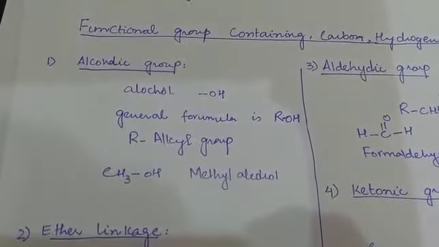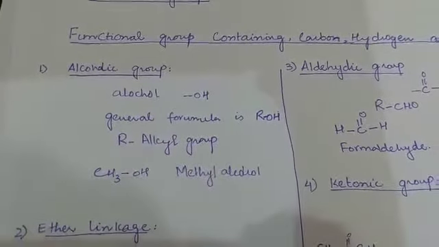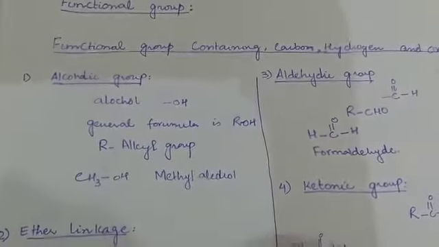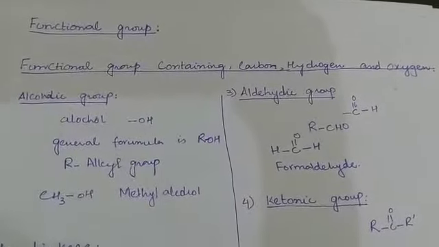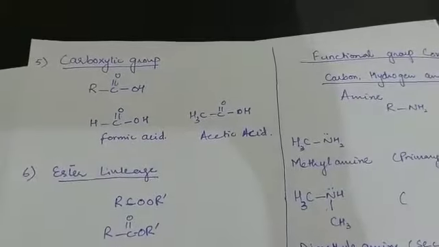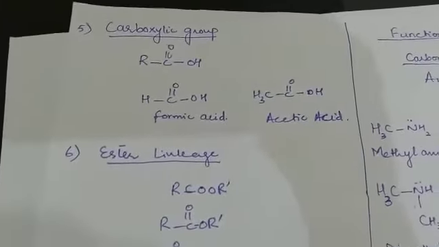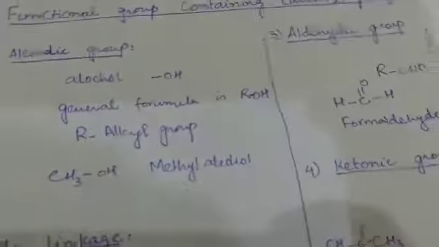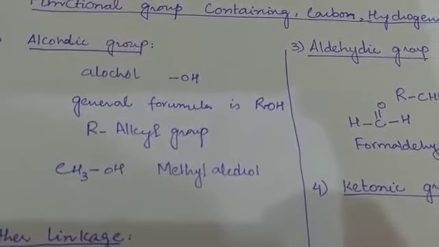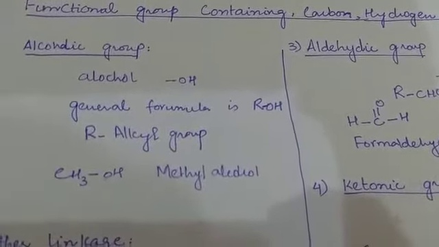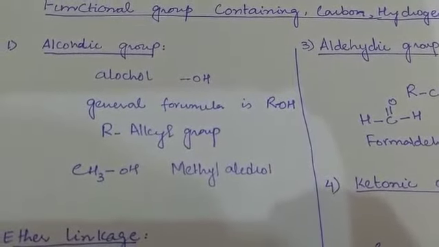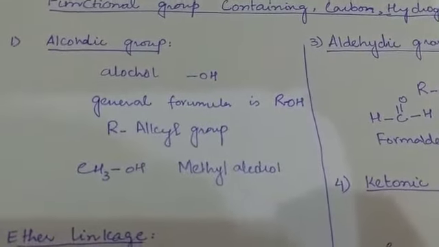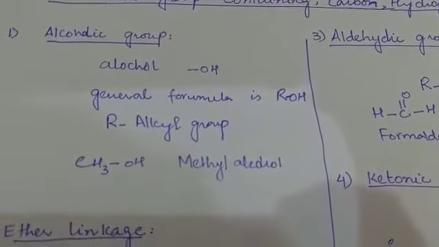On the basis of that, the functional groups are divided into 6 types: alcoholic group, ether linkage, aldehyde group, ketonic group, and then we will talk about the carboxylic group and ester linkage. Okay, these are the 6 types of functional groups of carbon, hydrogen and oxygen. First we are going to start from the alcoholic group. This is the simplest form of the functional group, containing alcohol.